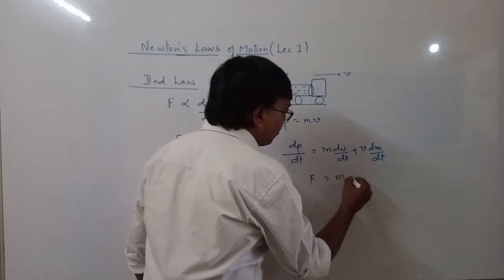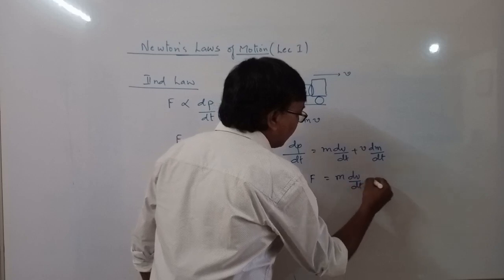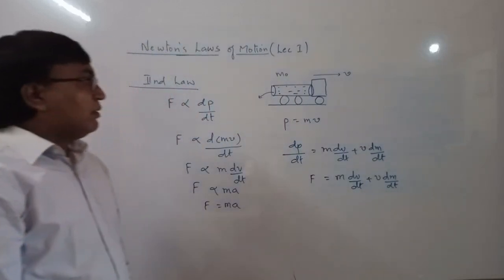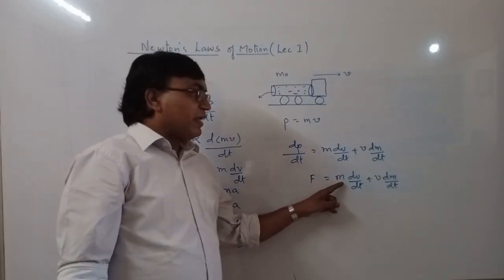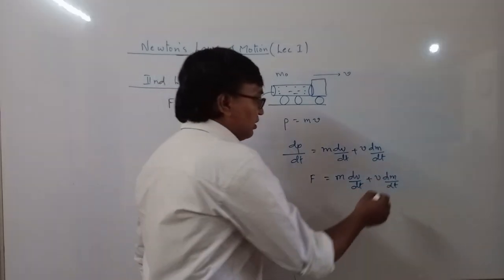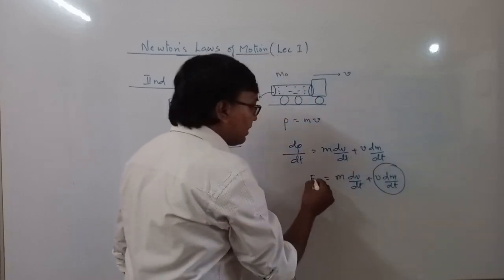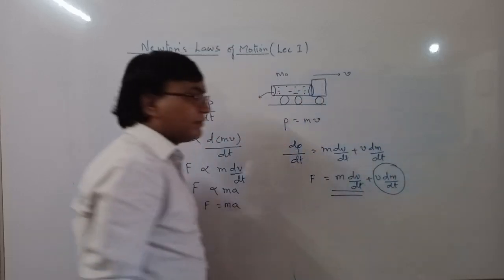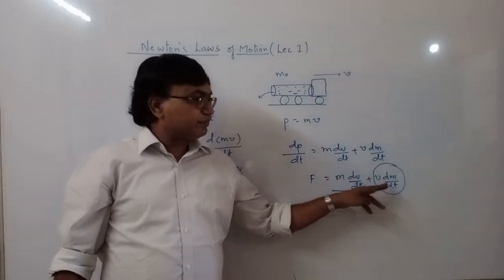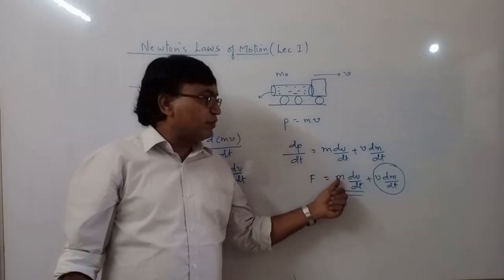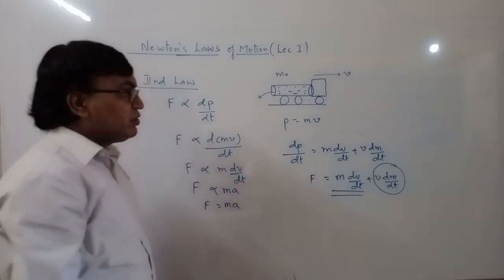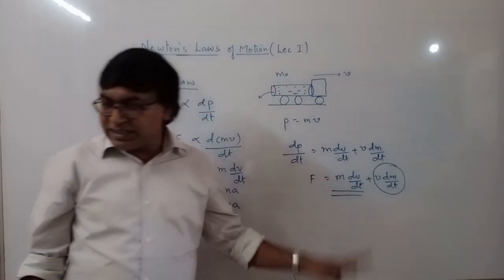So force is equal to m dv by dt plus v dm by dt. Now here we are assuming mass to be constant, so the rate of change of mass with respect to time is 0. Then we'll assume only F to be m dv by dt. This case we will discuss in the center of mass topic, but right now we are assuming mass to be constant. So make sure that m is constant here, otherwise we have to change the things. Okay, so mass is constant.